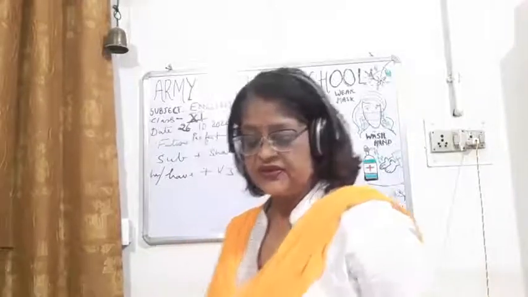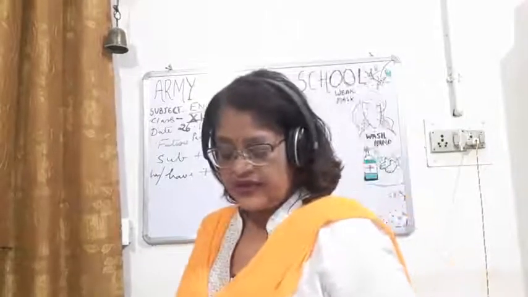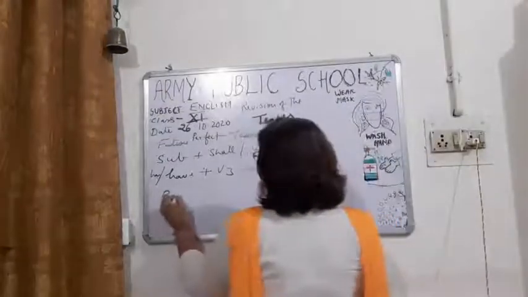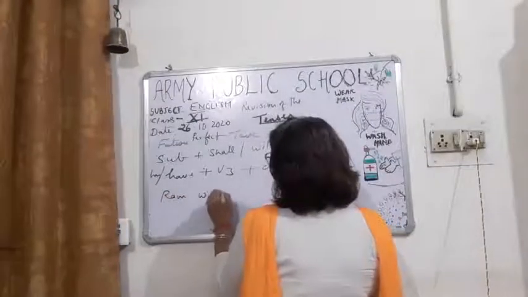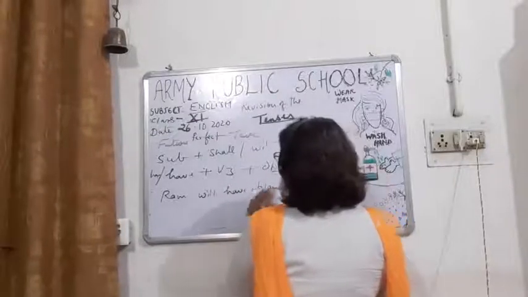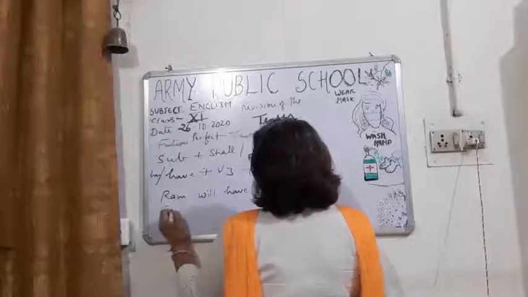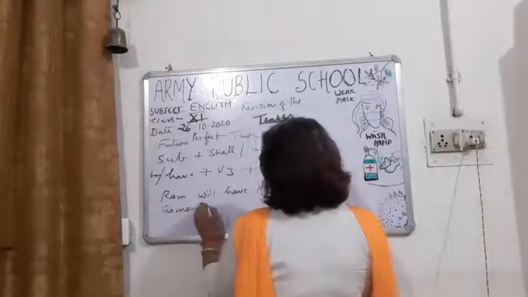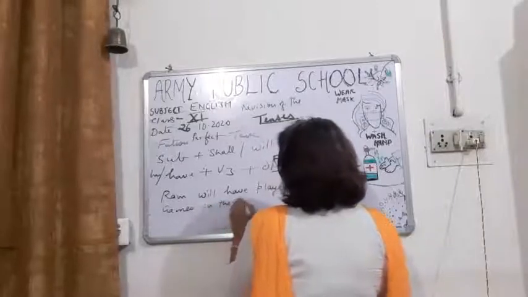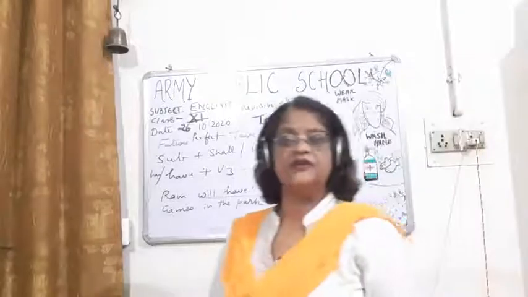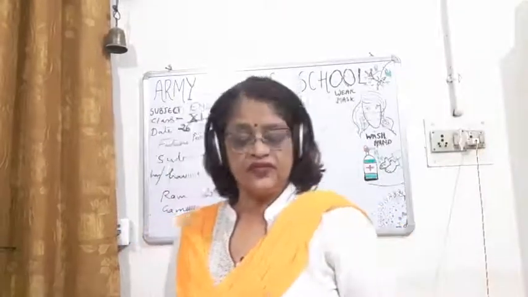And now children, I have written the formula. Ram will have played games. That means this action will be completed in the future.